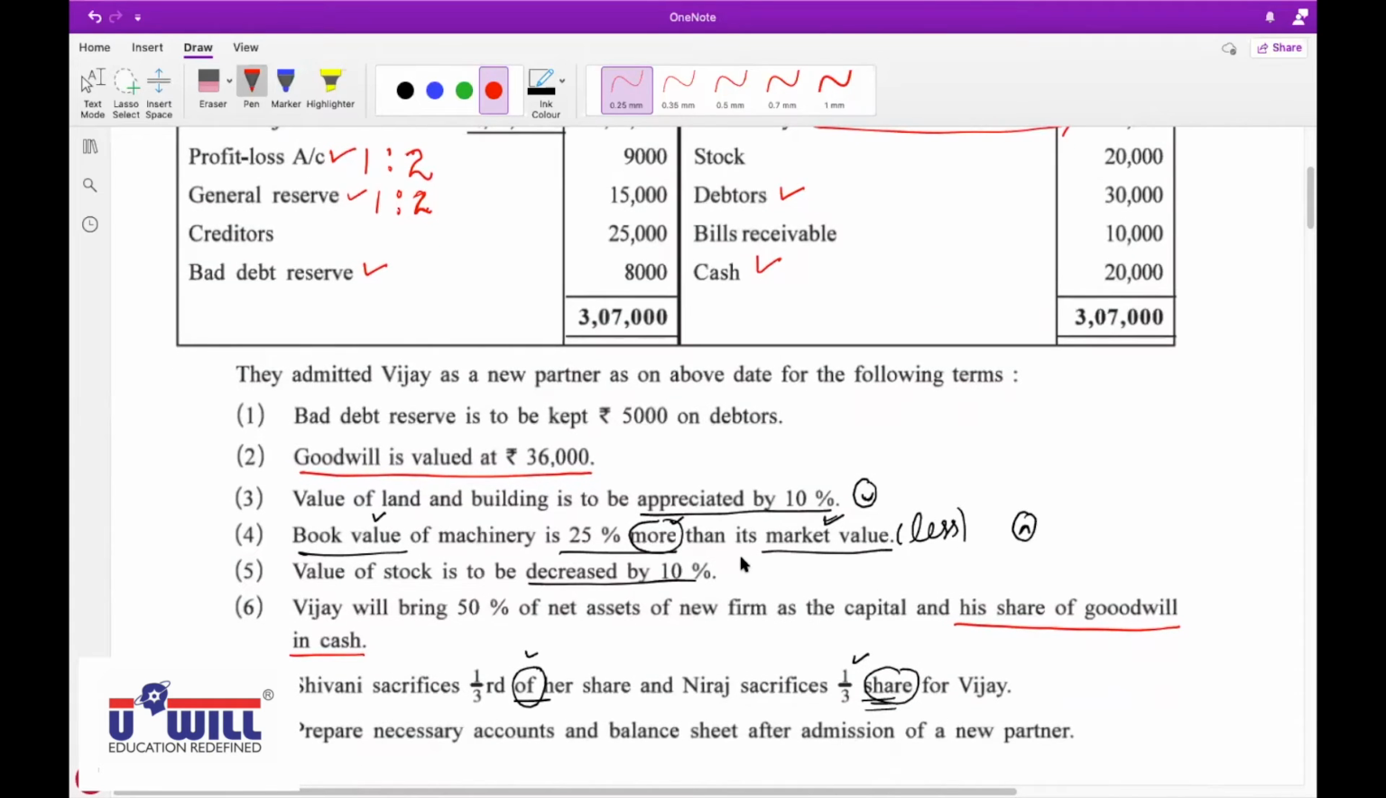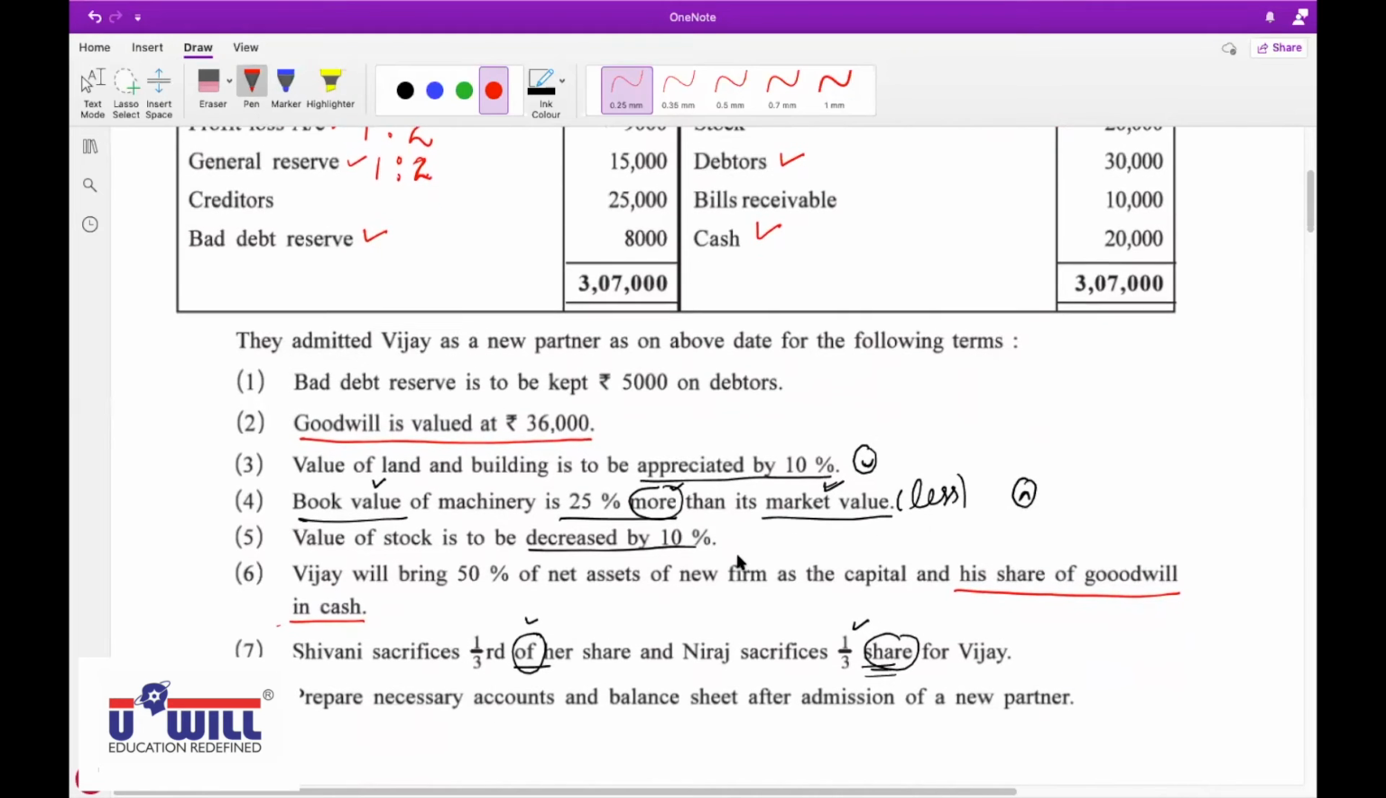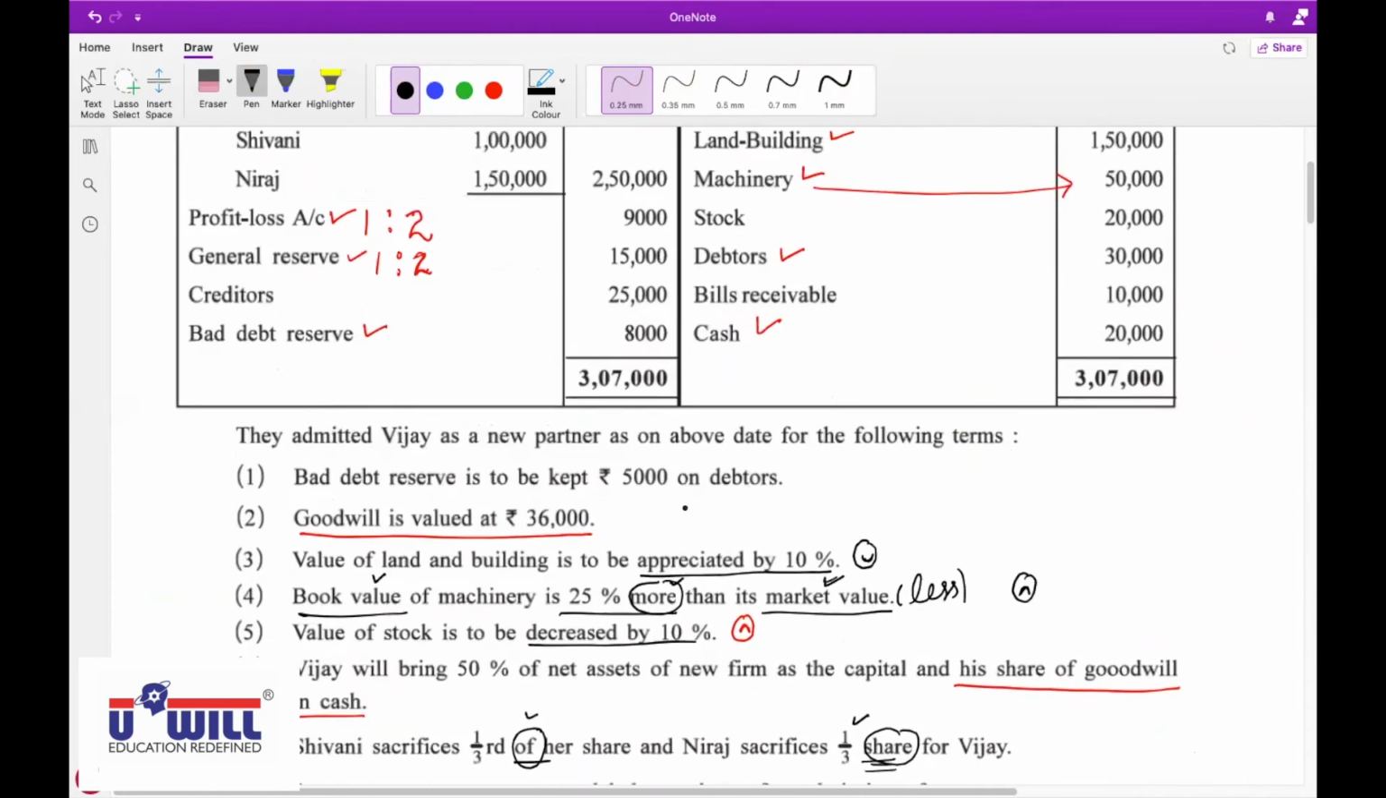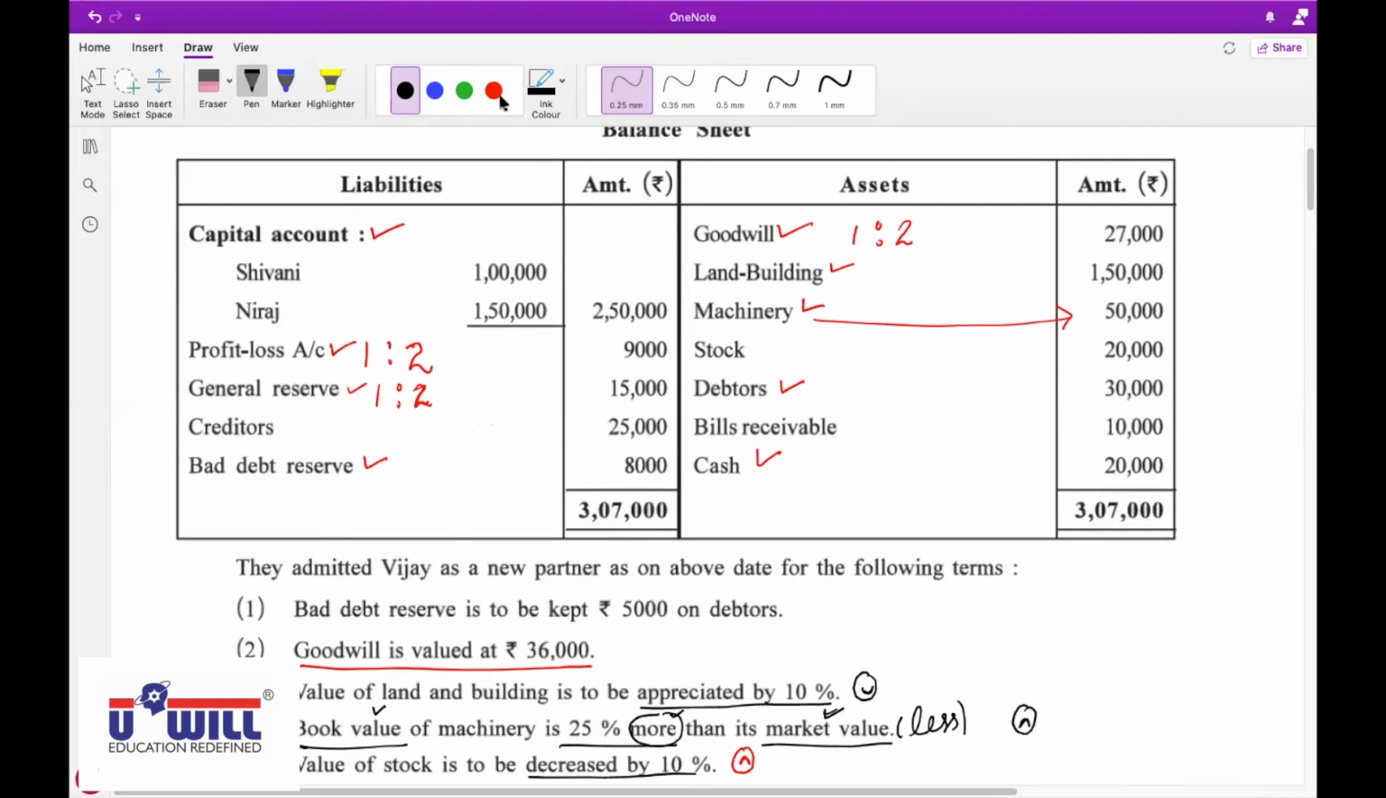In the revaluation account, on the debit side. Yes, it is to be decreased, so it is a loss. A loss means revaluation account debit to stock account. So in the revaluation account, all of you write down on the debit side, to stock account, 20,000 at 10%, 2,000, which is our loss. And stock is a debit balance, but we credit it, so we minus from stock.